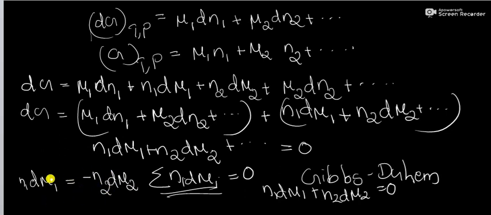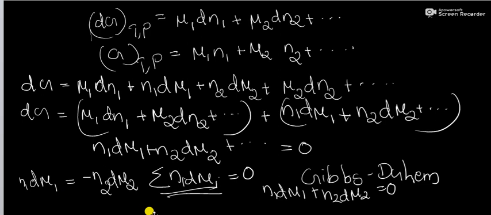This equation shows that if d mu1 is positive, d mu2 is negative and vice versa.